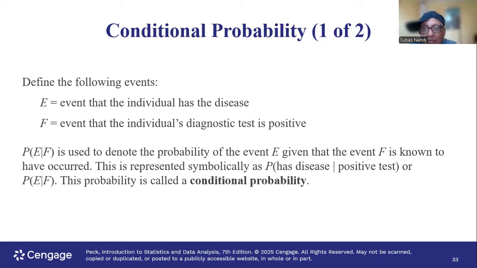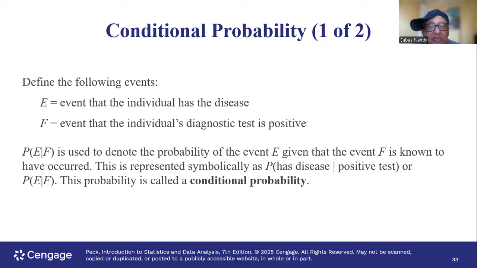This is a conditional probability. F is the event that has happened first. The person's diagnostic test is positive. E is the event that the person has the disease. P(E given F), again the vertical line is given, is used to denote the probability of the event E, given the event F is known to have occurred.